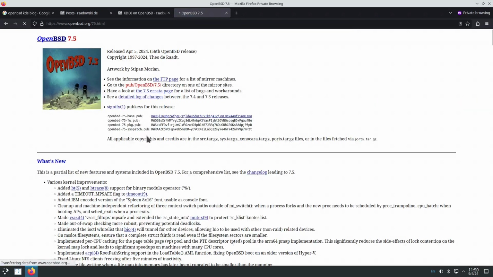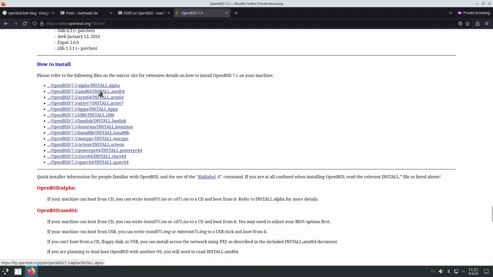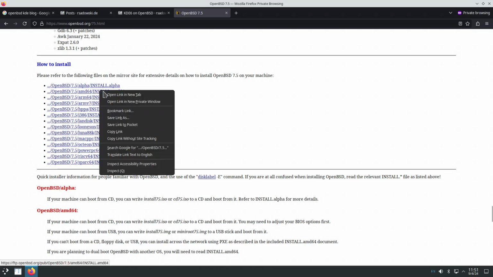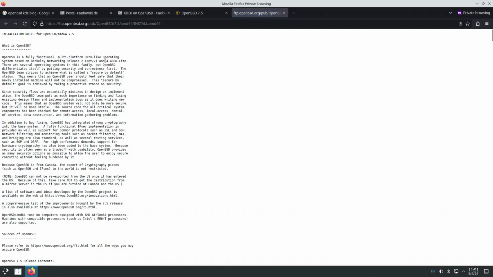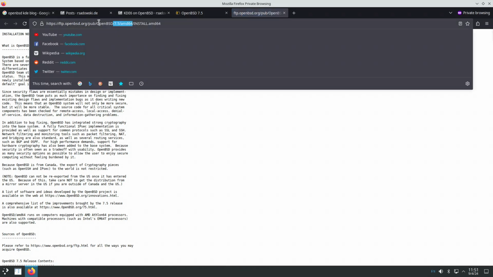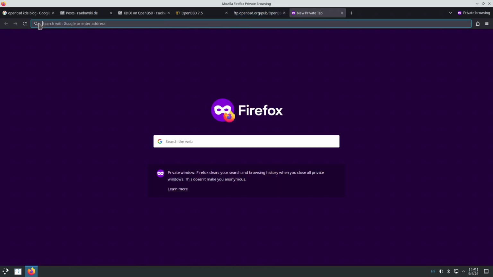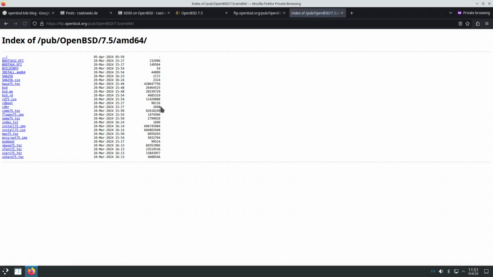So OpenBSD 7.5. This is the install instructions for AMD64. Let's go to the parent directory. In here, the largest file that we have is install75.iso, which I have downloaded. Let's now create a virtual machine.